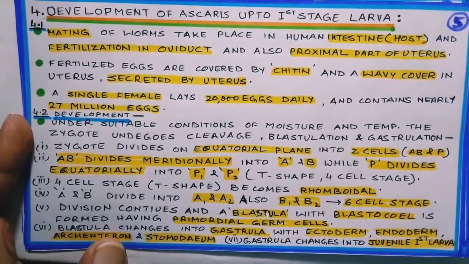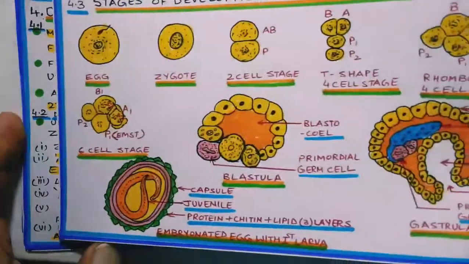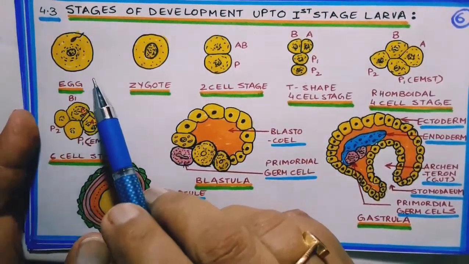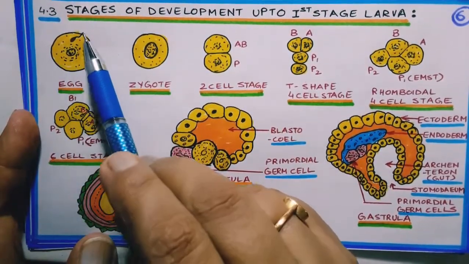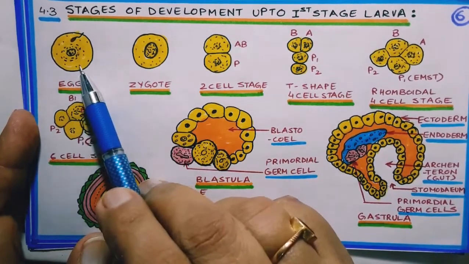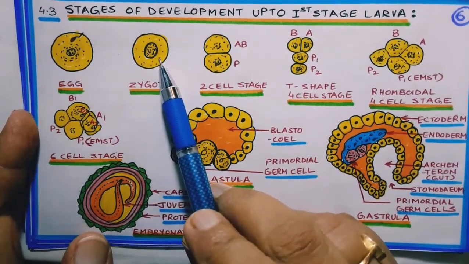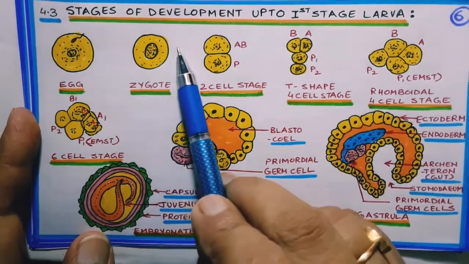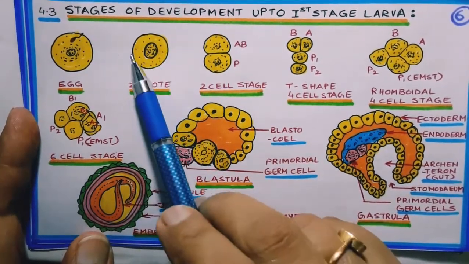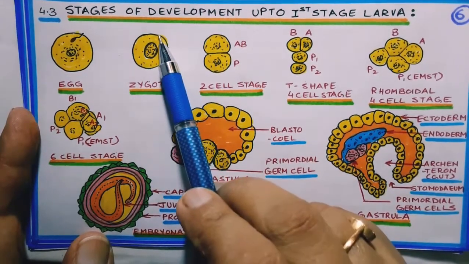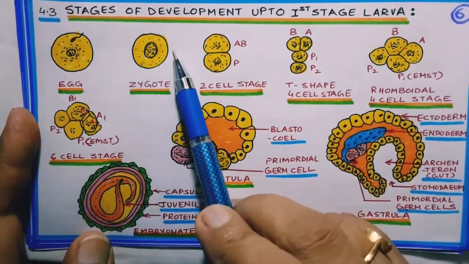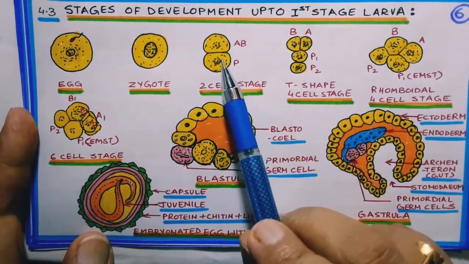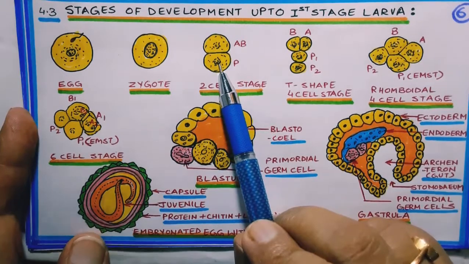Now let us come to the development of fertilized eggs, that is zygote. In this diagram I have shown that this is the egg, sperm is entering here, and after fertilization zygote is formed. Then zygote divides equatorially. This division is called equatorial division because if this is the earth and this is equator, then it divides like this and forms two cells. We name it AB and P.